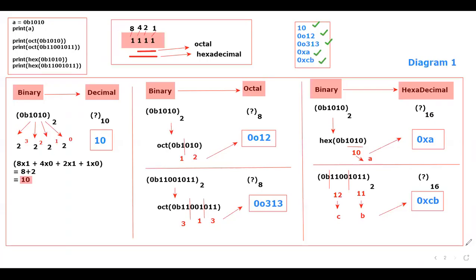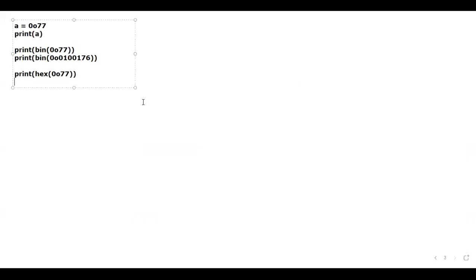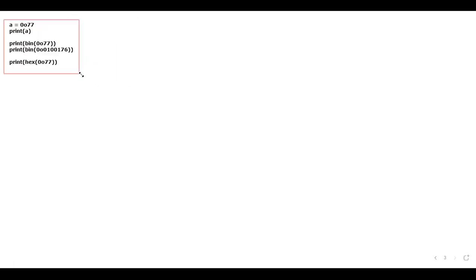In this whiteboard, let me just consider the next one. Okay, I'm going to write the program here. Let me just reduce the font size. And I'll be leaving some space for the output as well, whatever output that I'll be getting.